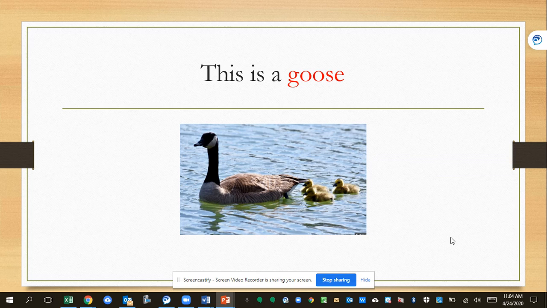This is a goose. You say it. A goose has feathers and 2 legs and a beak. Baby goslings don't have feathers yet, they just have down.